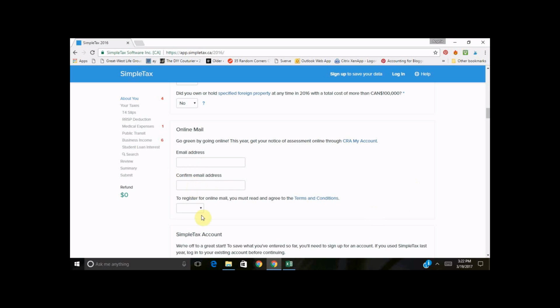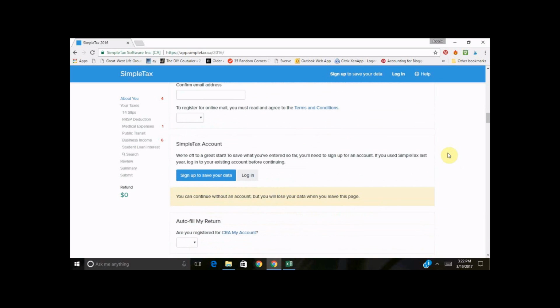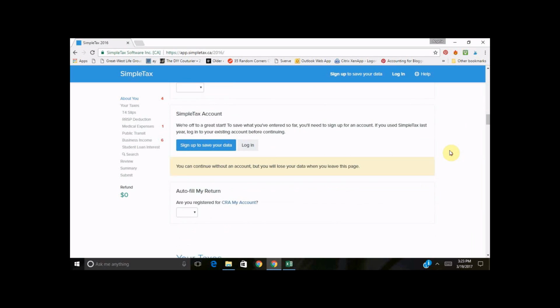So you're going to enter in your email address, check yes, and then here SimpleTax is going to ask if you want to set up your account. My recommendation is yes, because then you can have all your information saved year after year. I already have it set up for my personal account. So if I click anything, it'll log me into mine. So we're not going to set up an account for Sally.